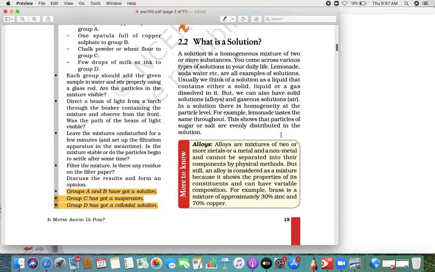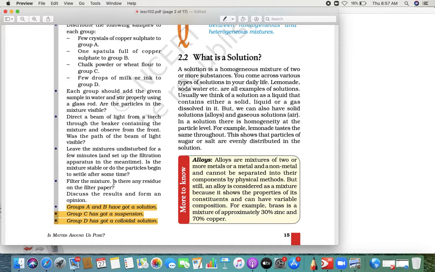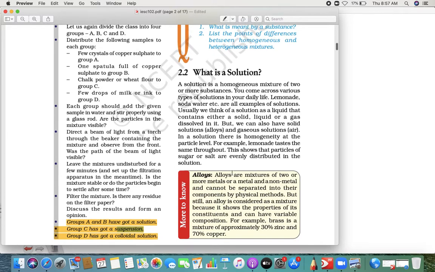Now I told you here that when you mix a few crystals or a spatula of copper sulfate in water, it will become a solution. The second is a suspension: when they don't mix properly with each other, that is a suspension. And the other is when they mix but you can still see the particles in it, that is a colloidal solution.